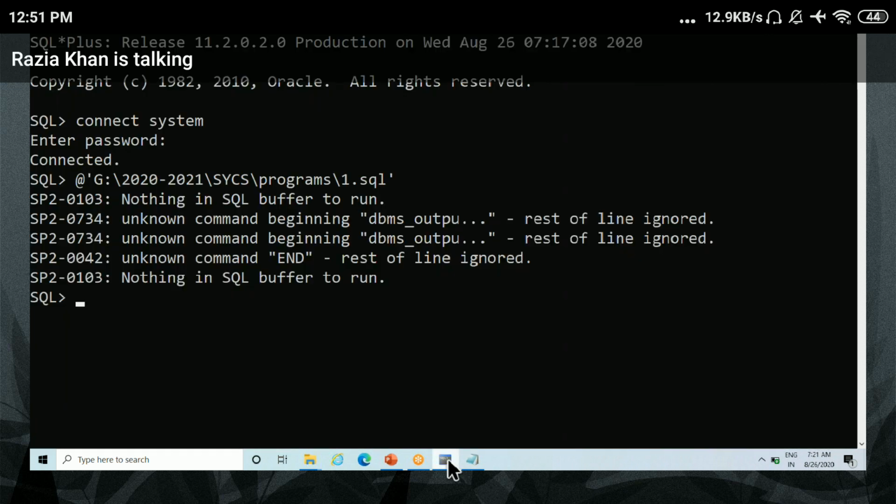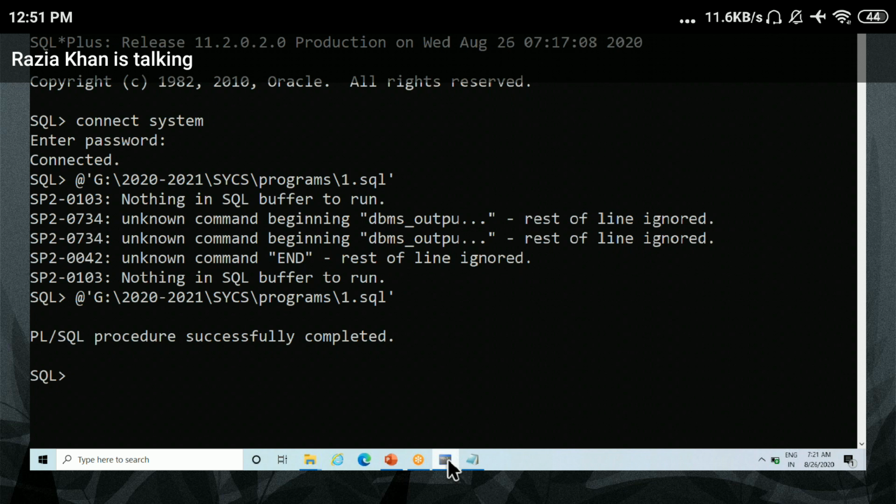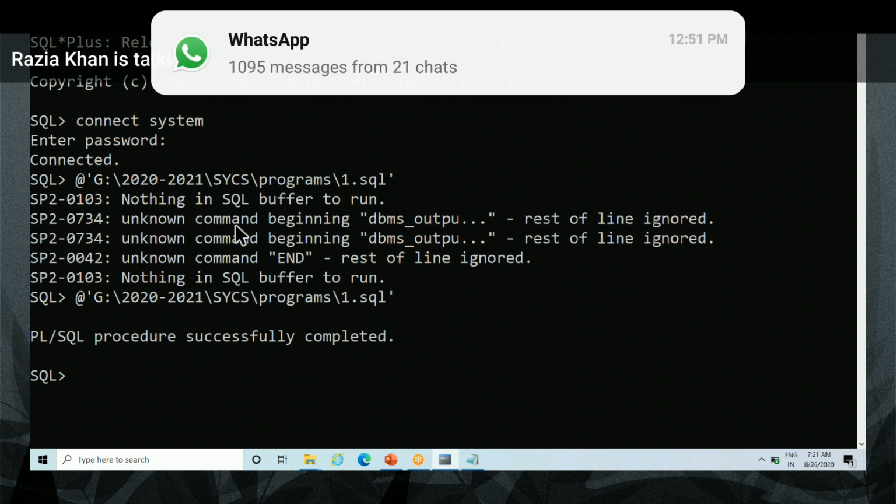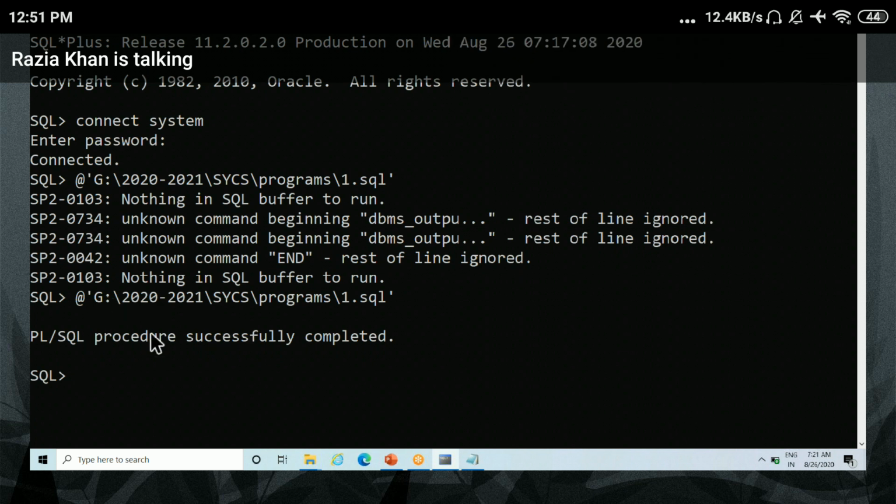If there is any error, just check. This prompt will display the error. Check, my begin keyword is missing, so it displays the error unknown command beginning, because your program starts with the DBMS_OUTPUT, but every time your program must start with the begin keyword. After solving this error, it displays PL/SQL procedure successfully completed.